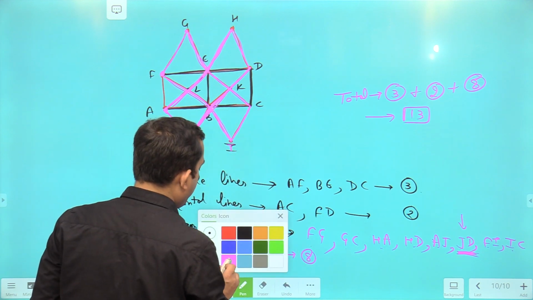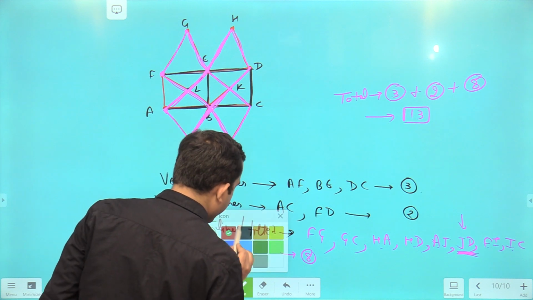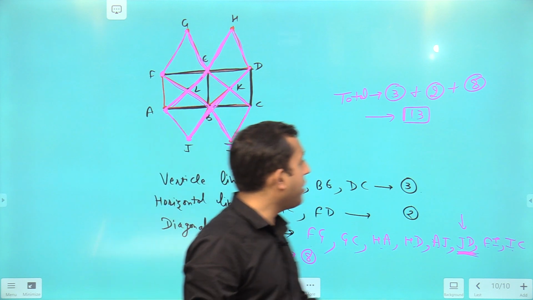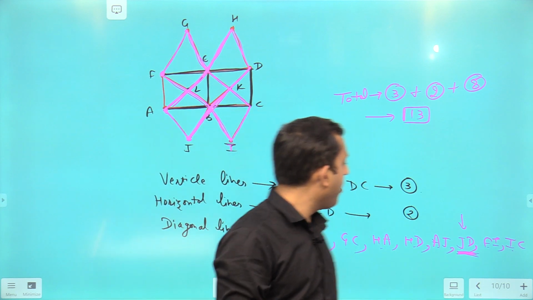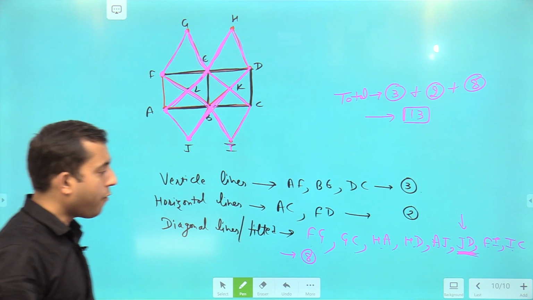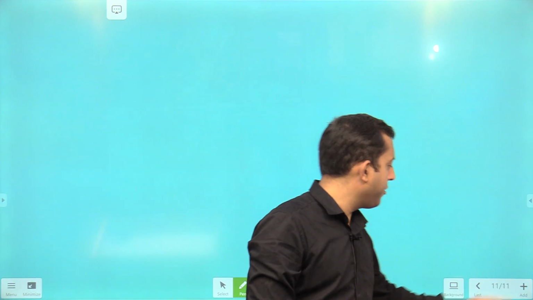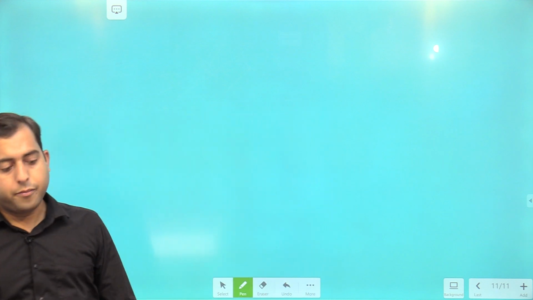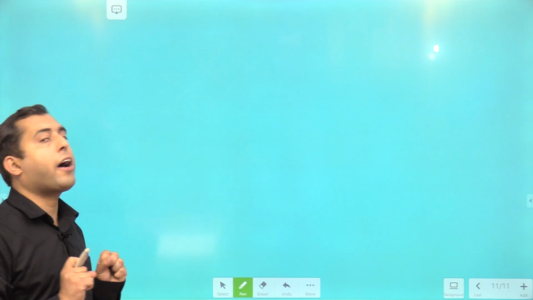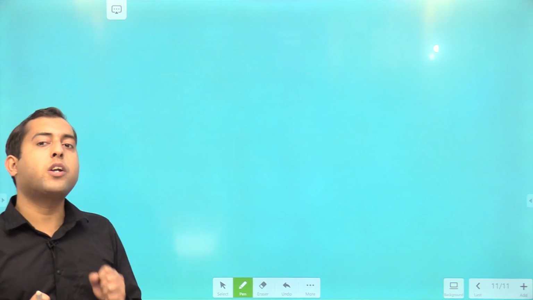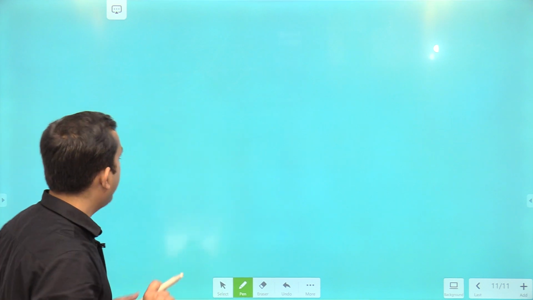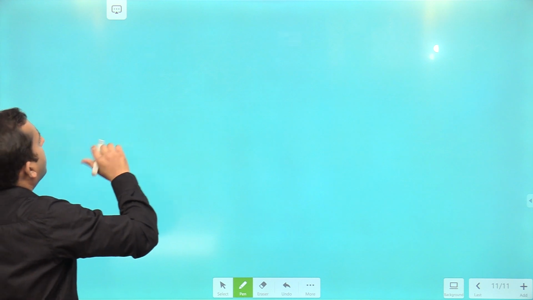Now, let's move to the next thing, one of the most important points under the counting of figures. I hope this is clear to all of you. Let's move further. The next thing under the counting of figures is counting of triangles. One of the most confusing and difficult things. So let's discuss how to do this. The next thing is counting of triangles.